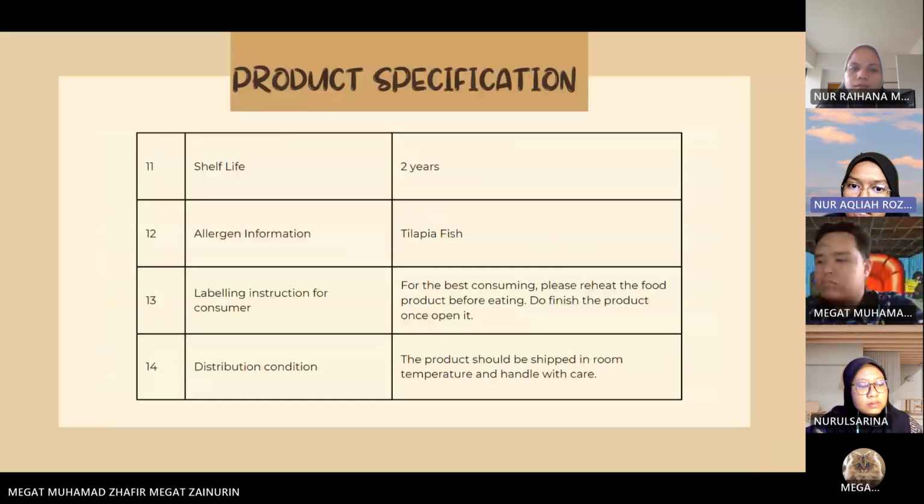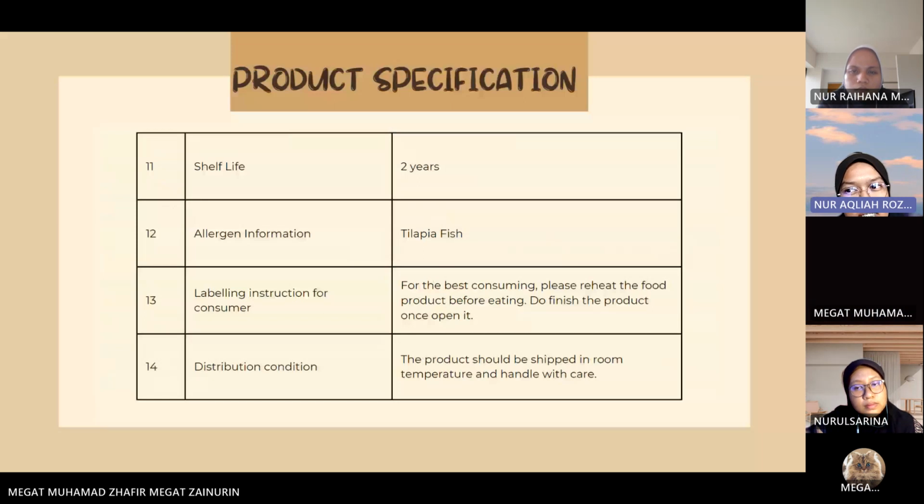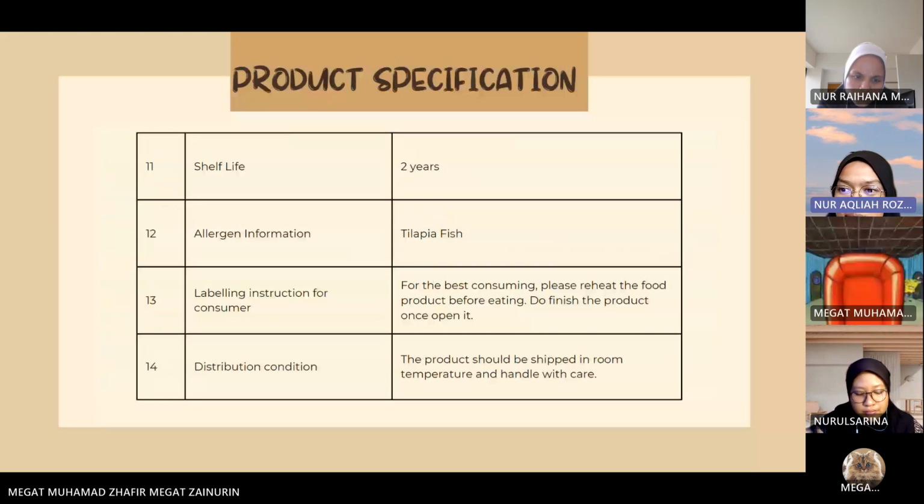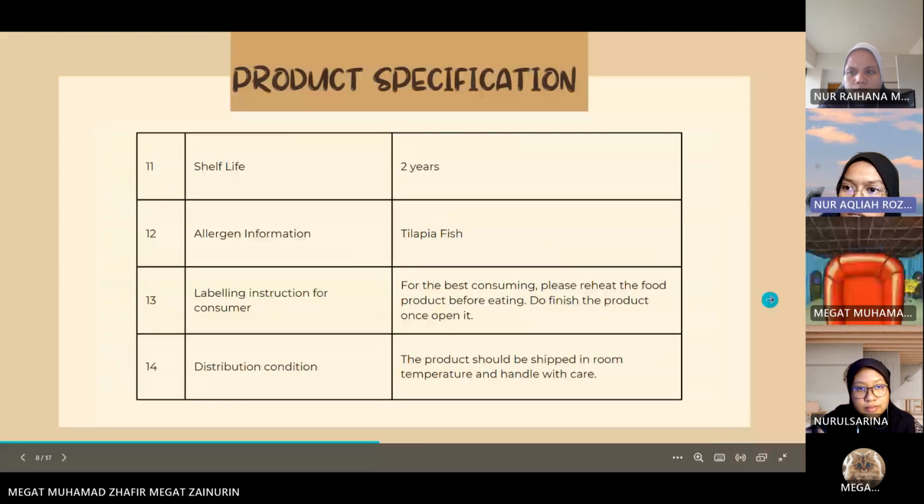Okay, for the shelf life, usually for ready to eat food, it will last for at least 2 years. And the allergen information is tilapia fish. Labeling instructions for consumers: for the best consumption, please reheat the food product before eating. Do finish the product once opened. And lastly, the distribution condition: the product should be shipped at room temperature and handled with care. Next, I will pass to the next presenter.